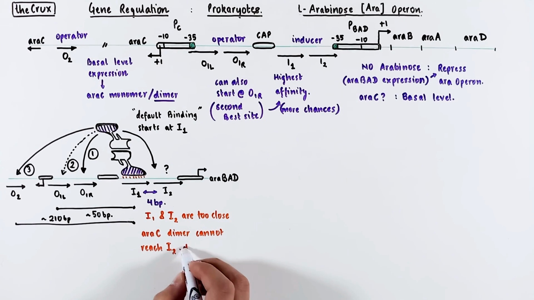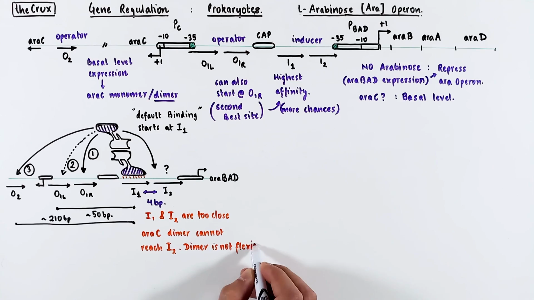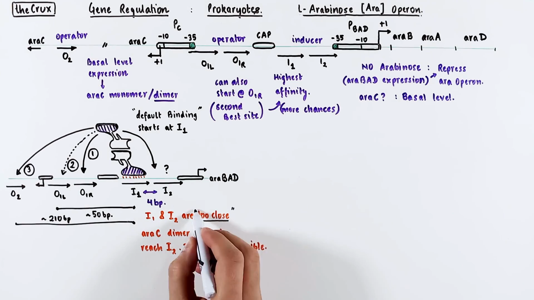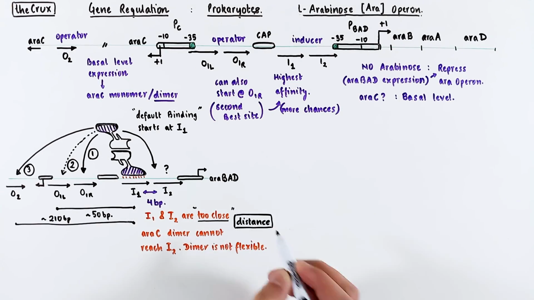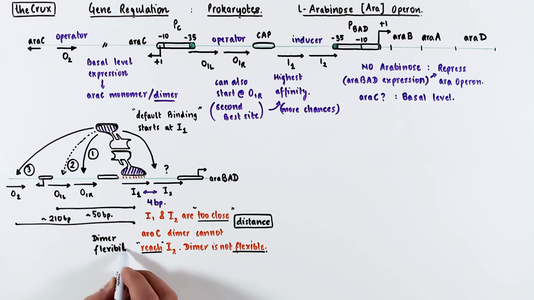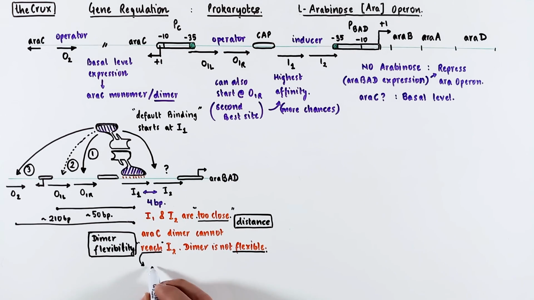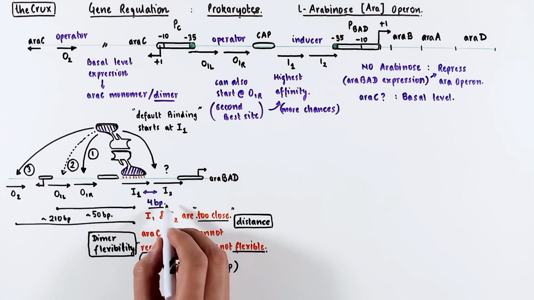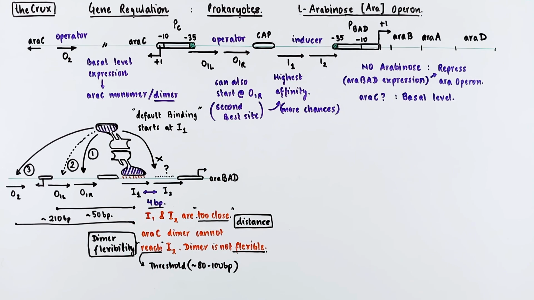Now, there are two things that should pop out. One is the idea of being too close, which suggests a dependency on the distance. And then there is a concept of reach given the flexibility of the araC dimer. The reach of the dimer has a lower limit cutoff of about 80 to 100 bases. 4 bases means that I1 and I2 cannot be bound by the same dimer. The distance between I1 and O1 is less than 50 bases, which is under the threshold of 100 bases.